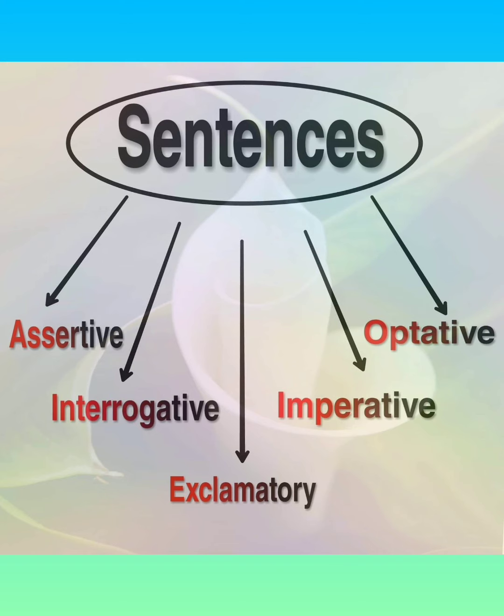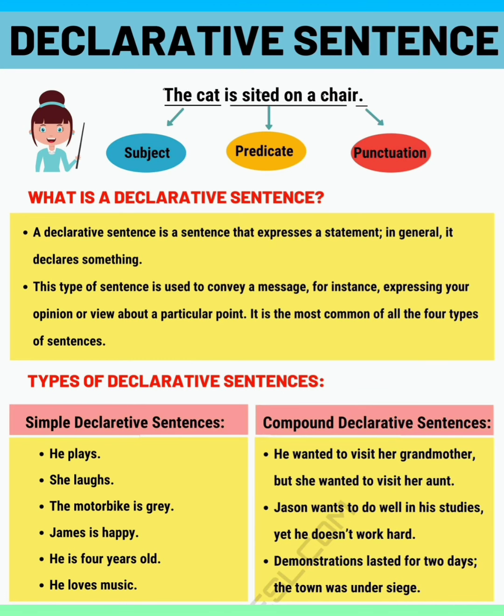Imperative means it will indicate request or order, or your suggestion or advice to someone. Optative means wish or prayer, and exclamatory means it will express your emotions. Emotions in the sense whatever you are feeling inside yourself, like your happiness, your sadness, your anger, your irritation, all these things.